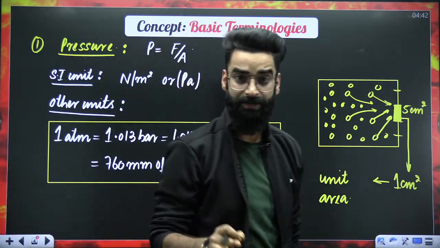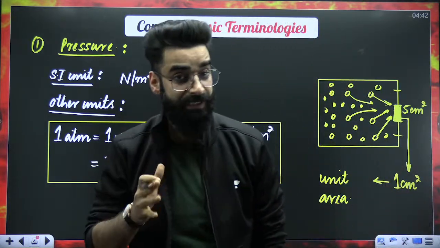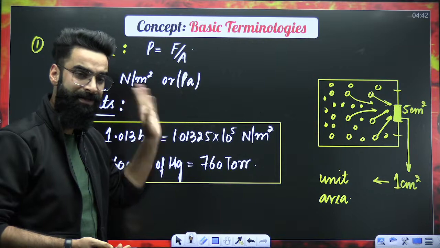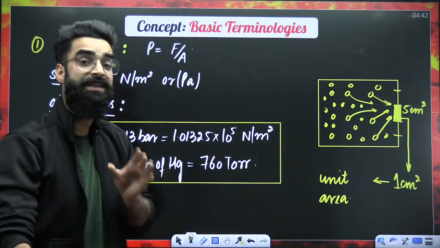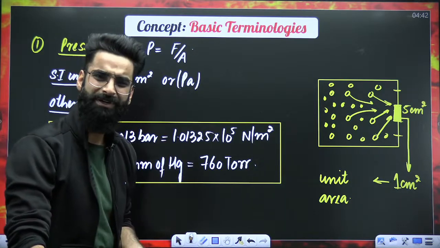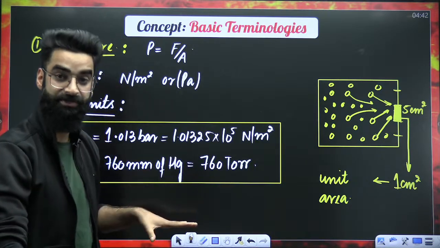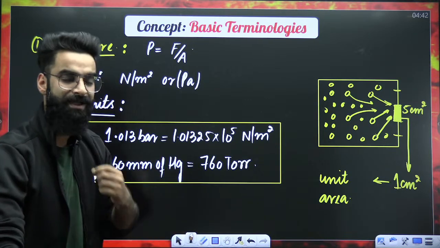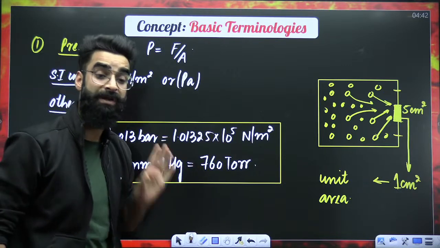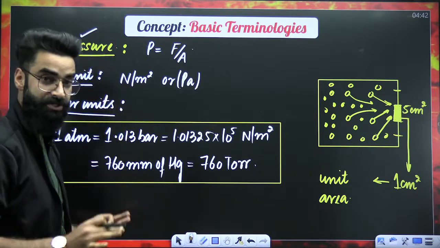Okay, so what is pressure? Pressure is the force exerted by the gas molecules on the unit area of the wall of the container, right? The SI unit of pressure is Newton per meter square, or you call it the Pascal. The other units of pressure, which I'll be frequently using in this chapter, are atm, bar, torr, Newton per meter square, and mm of Hg, right? These are the different units of pressure which I'll be using in this chapter, even in thermodynamics. And my dear students, this is the relation between the different units of pressure which I would want all of you to remember from now onward. So this was our first basic terminology, that is pressure, right?